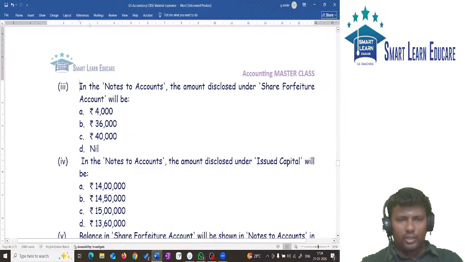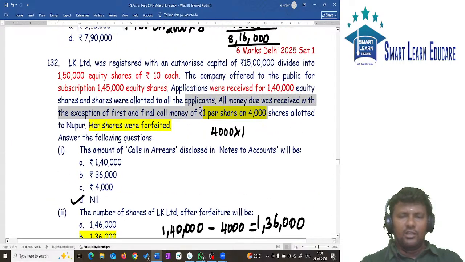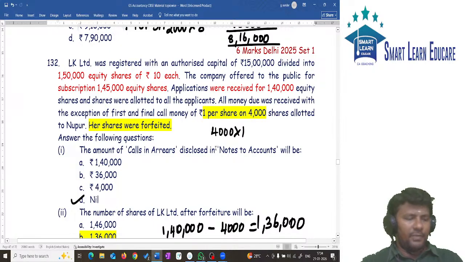This is what I want you to try. Answer this. For 4,000 shares, how much is paid and how much is not paid? 1 rupee is not paid. So how much is paid?